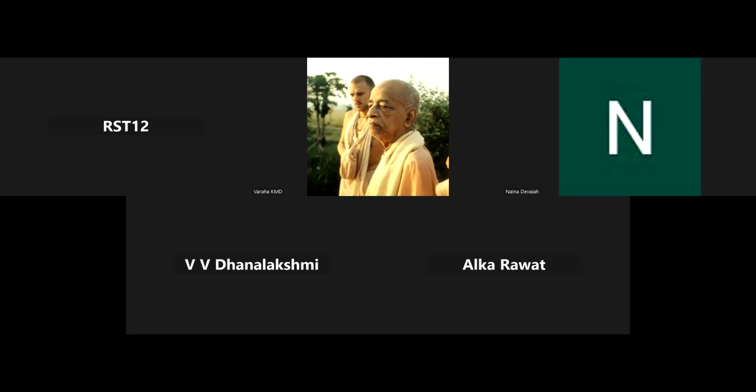Do you know what the three gunas are? There is Sattva Guna, Rajoguna, Tamoguna. Goodness, passion, and ignorance. Yes, it is the modes of goodness, passion, and ignorance. And what if I tell you that our decisions are taken by these three gunas? We'll be surprised, right? No, it is my own decision. We will say if a person wants to take a decision, it is their own decision. But the funny part is these decisions are not even taken by us. They are taken by these three gunas, and we are the puppets in the hands of the three gunas. Let me just browse that image and show it to you.